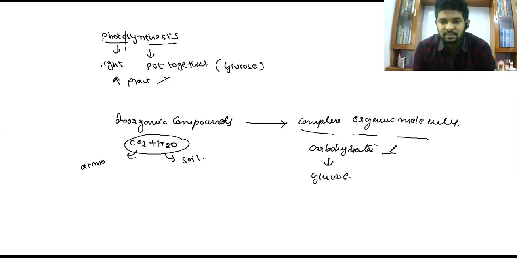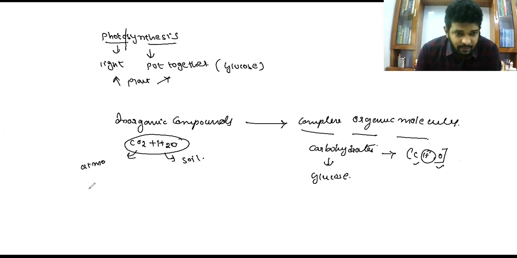These carbohydrates are mainly made up of carbon, hydrogen and oxygen, and among these three, hydrogen is twice that of carbon and oxygen. To understand this, you have to know about the empirical formula, where you can understand this concept in a detailed manner. What is meant by carbohydrate in a detailed sense? Okay, up to now you have to remember that a carbohydrate is a molecule made up of carbon, hydrogen and oxygen atoms.